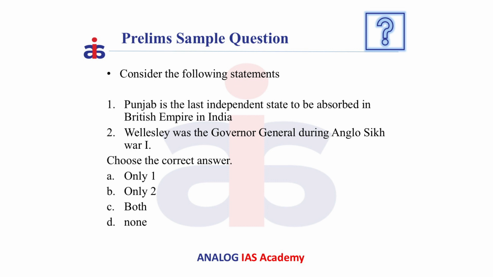Now, let us discuss a question based on this. Consider the following statements. Statement number 1. Punjab is the last independent state to be absorbed in British Empire in India. This is true.